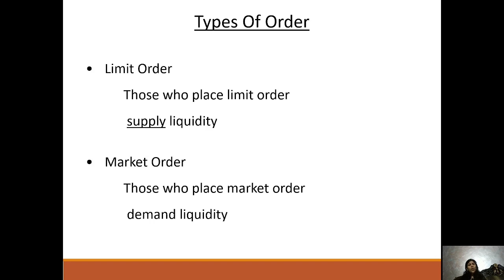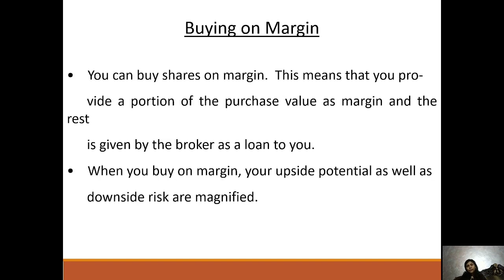Type of order. We just talked about limit order and market order. Those who place limit orders supply liquidity, and those who place market orders demand liquidity. These two are very important. Limit order means what? Supply liquidity. And market order is based on demand for liquidity.